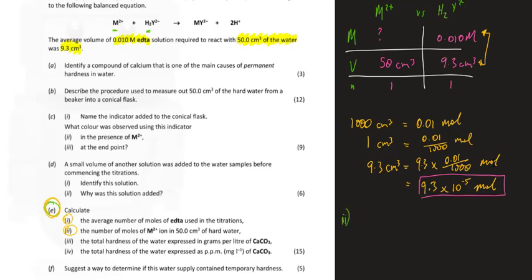For part 2, we know it's a 1-to-1 ratio. So if there's this number of moles of EDTA, then there's the same number of moles of our M2+ ion. Because of the 1-to-1 ratio, it's the same number of moles. So I can say there's 9.3 by 10 to the minus 5 moles of M2+ in 50 centimeters cubed.